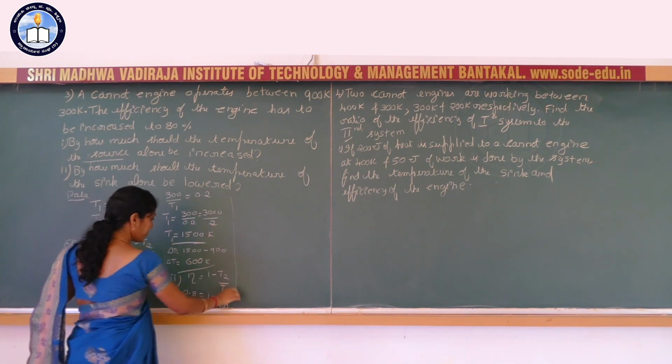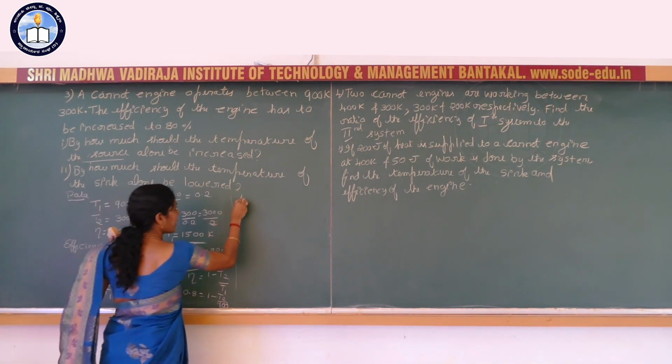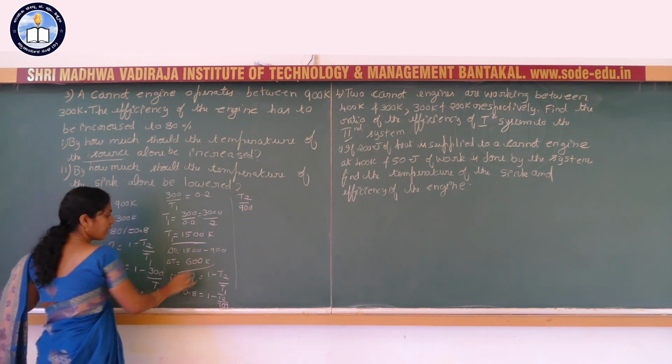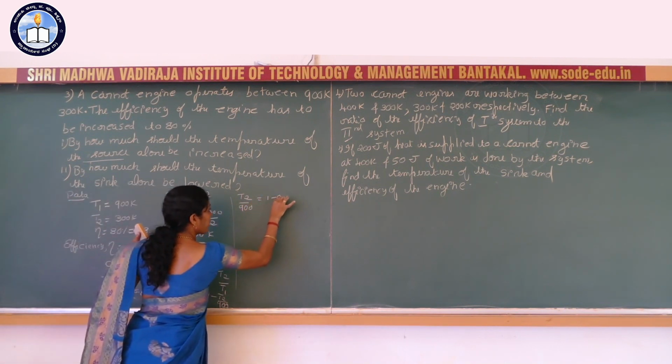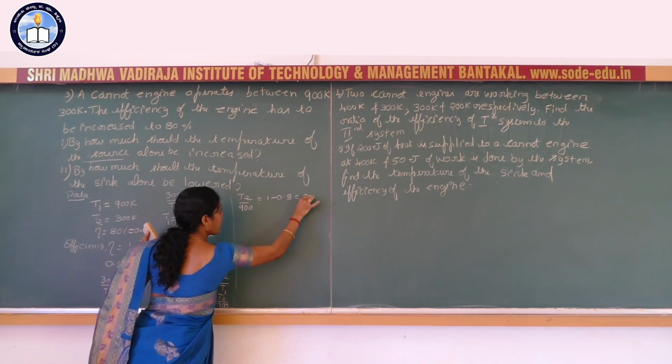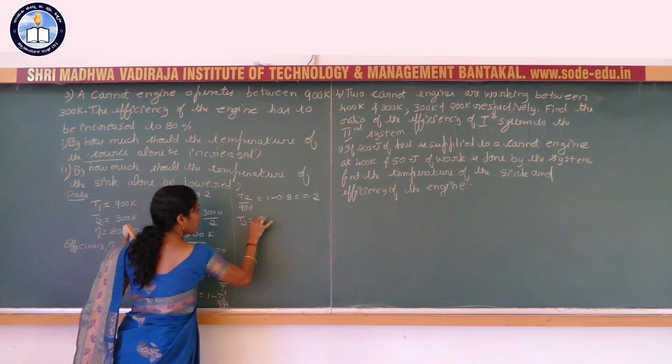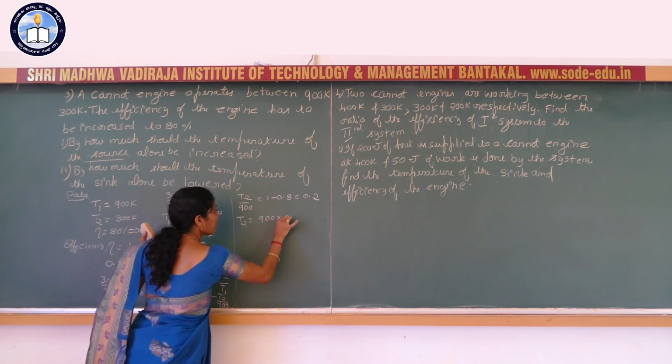So here shift T2 by 900 to the left side and 1 minus 0.8. What is 1 minus 0.8? That you know, 0.2. So here T2 is equal to 900 into 0.2.